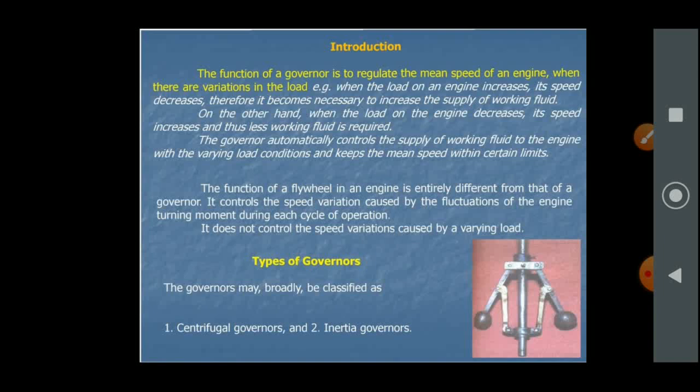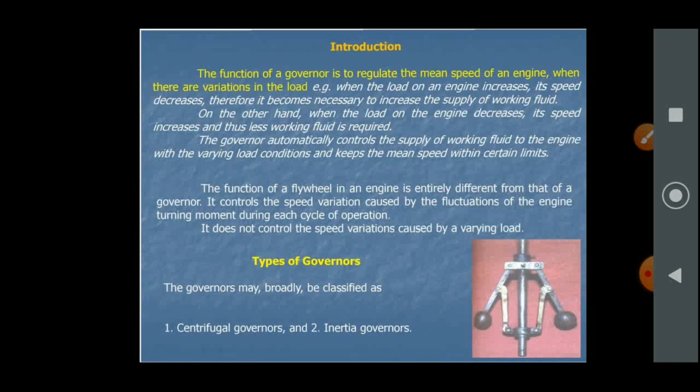The function of governor is to regulate the mean speed of an engine when there are variations in the load. Example: when the load on an engine increases, its speed decreases. Therefore, it becomes necessary to increase the supply of working fluid. On the other hand, when the load on the engine decreases, its speed increases. Thus, less working fluid is required.